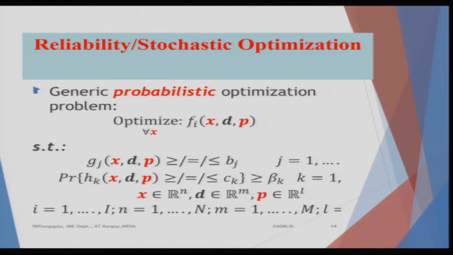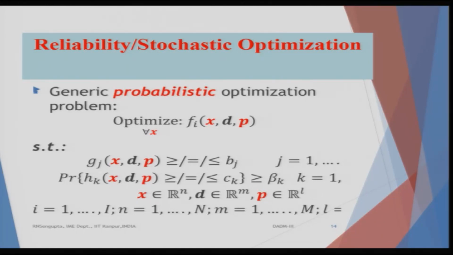The constraints have been divided into two parts. In one case it is the g_j's where the right hand side is deterministic, so they remain deterministic constraints. In the case where the right hand side is c_k, which is probabilistic, we will model that as a probabilistic constraint. Now, if you remember I have been talking about alpha; here we have just replaced alpha by beta_k.